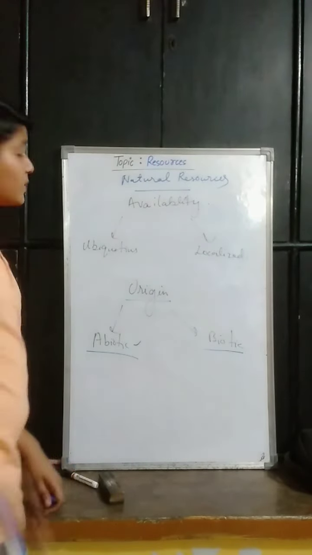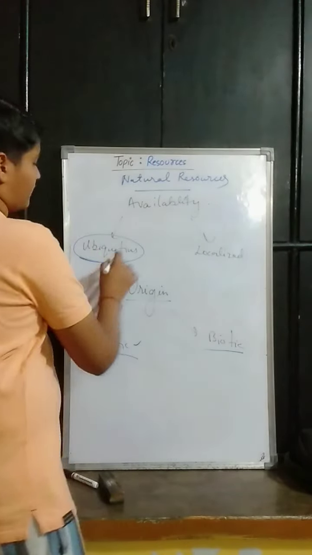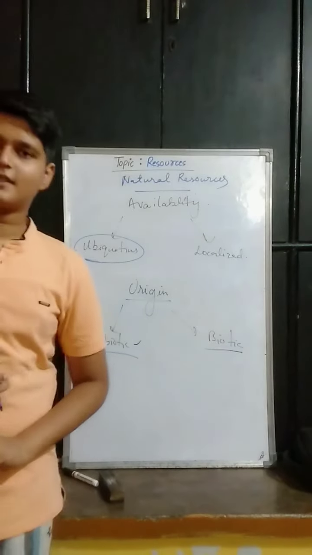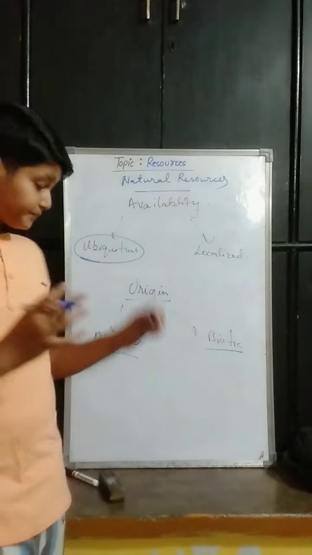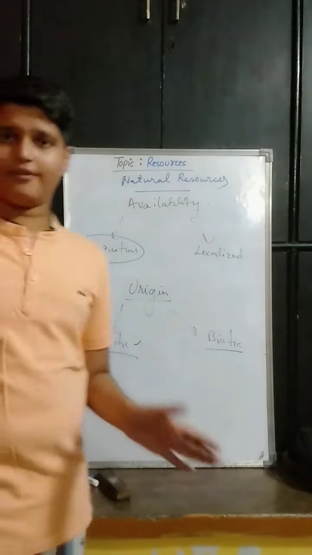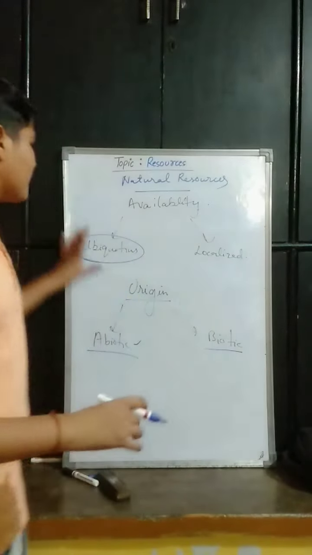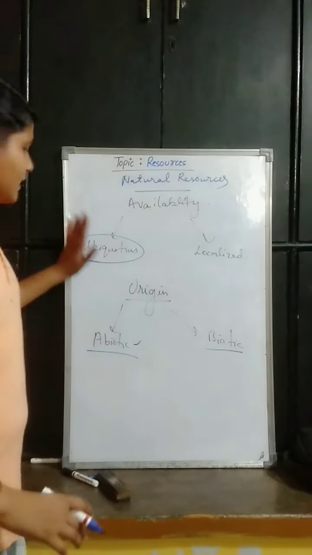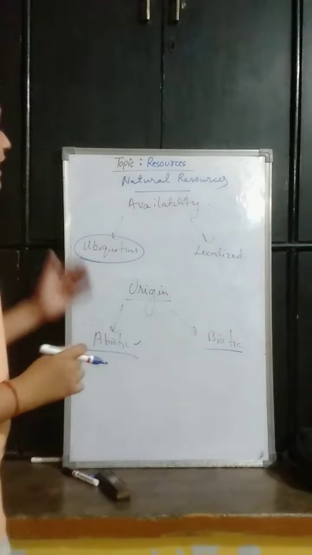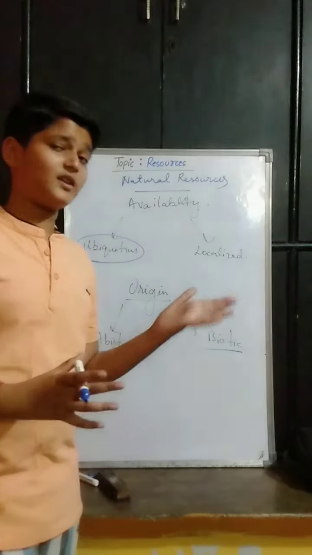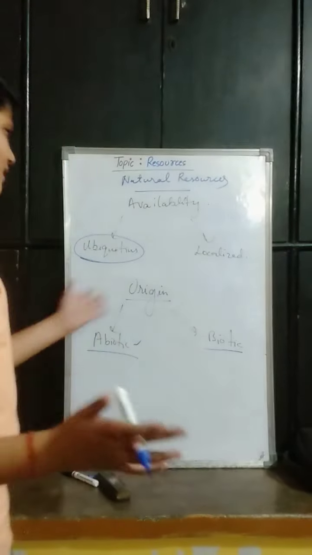The resources which are found everywhere, everywhere means the sunlight, the air, the land, the soil, water, which are found everywhere, come in the category of ubiquitous. The definition of it is, the resources which are found everywhere are known as ubiquitous. It is the most simple resource, I think so.